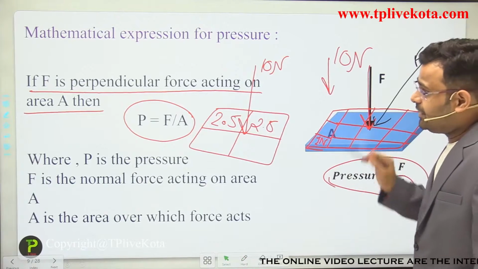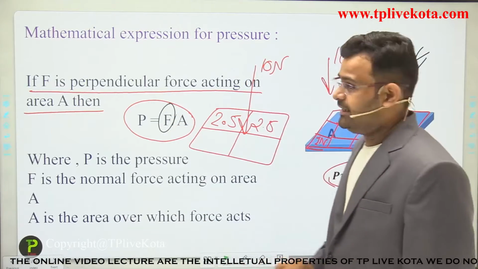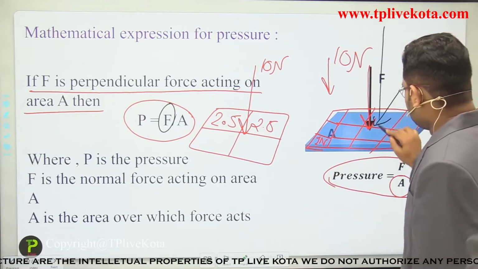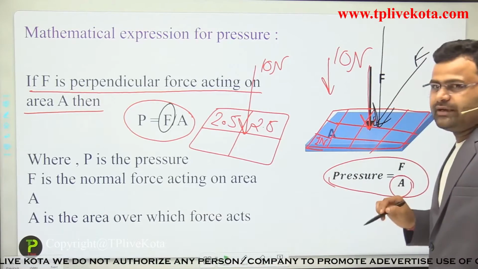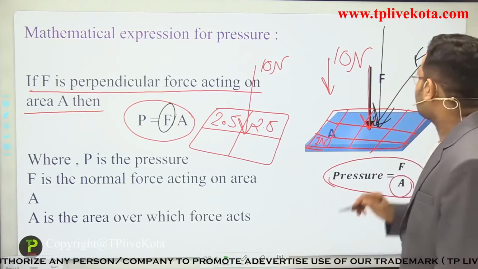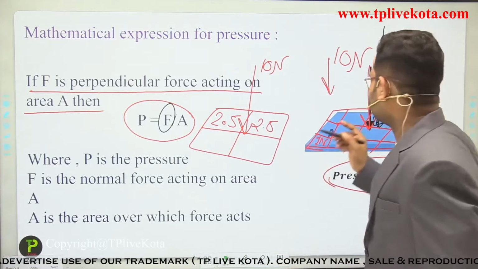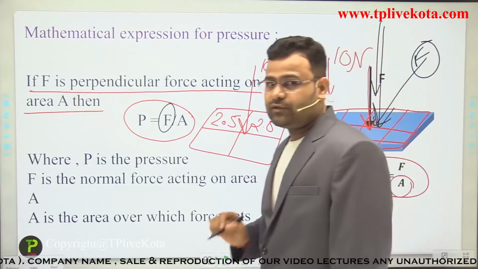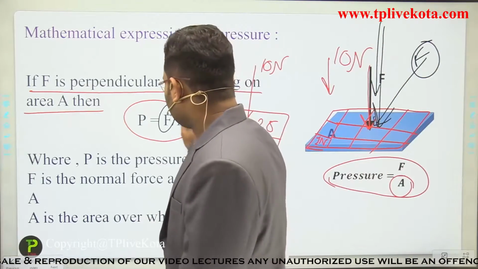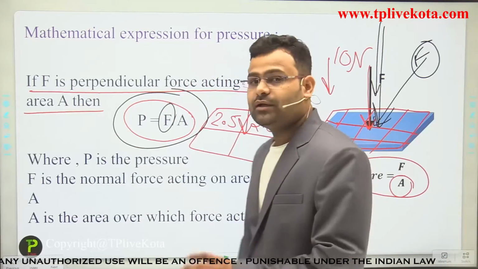According to our definition, we require the perpendicular force on the area. In 8th standard we use only perpendicular force, but in higher classes if someone gives a different angle of force, then first we calculate the perpendicular part, and then we use pressure equals force upon area.